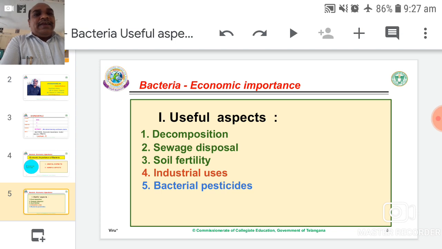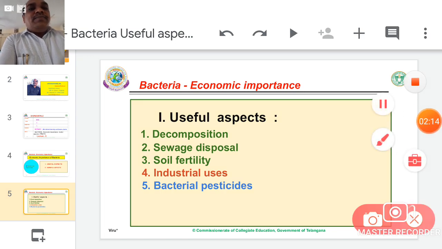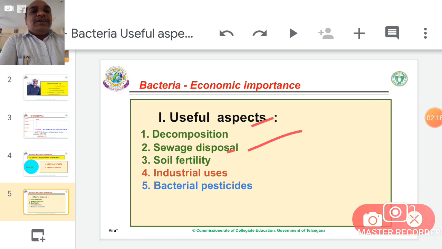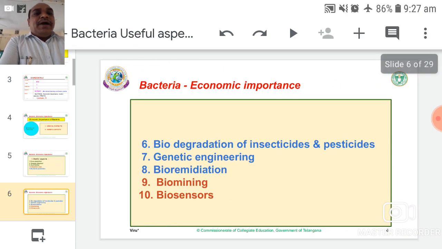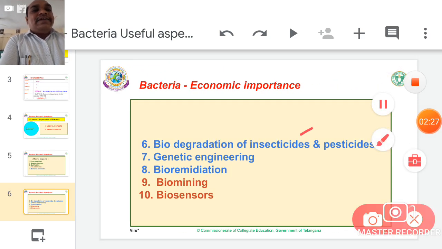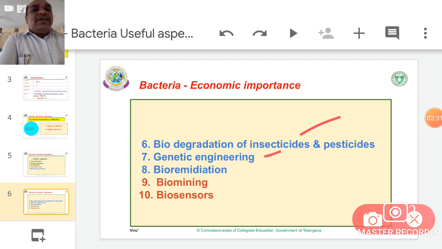These are decomposition, sewage disposal, soil fertility, industrial uses, bacterial pesticides, biodegradation of insecticides and pesticides, genetic engineering, bioremediation, biomining, biosensors.